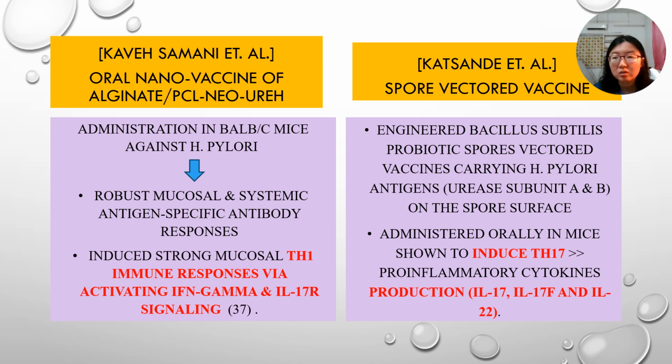Kazemi et al. developed a spore vector vaccine carrying H. pylori antigens urease subunits A and B found on the spore surface, administered orally in mice, which also showed induced T helper 17, which leads to pro-inflammatory cytokine production such as interleukin 17, 17F, and 22. However, future experiments are still required to address the immune tolerance issue in H. pylori infection.